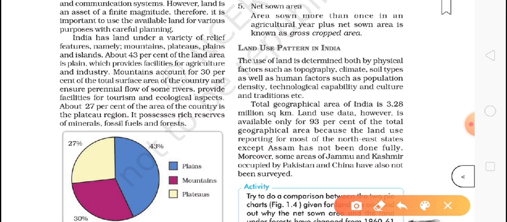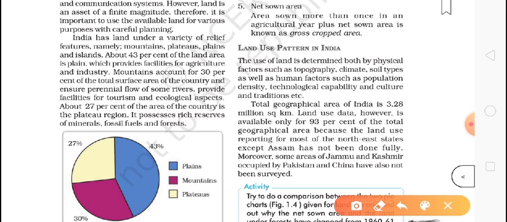Around 27% of land is under plateau, as you can see here. Plateau means South India, or not only South India, central India also.